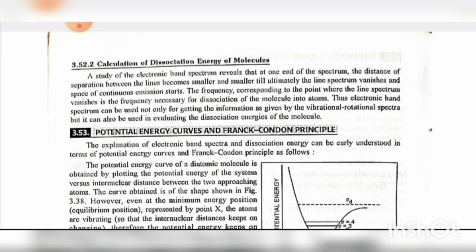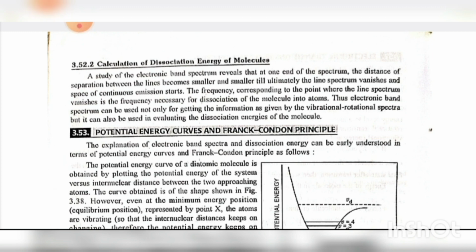3.53 Potential energy curve and Franck-Condon principle. The explanation of the electronic band spectra and dissociation energy can be easily understood in terms of the potential energy curve and Franck-Condon principle as follows. The potential energy curve of a diatomic molecule is obtained by plotting the potential energy of the system versus the internuclear distance between the two approaching atoms. The curve obtained is of the shape shown in figure 3.38.